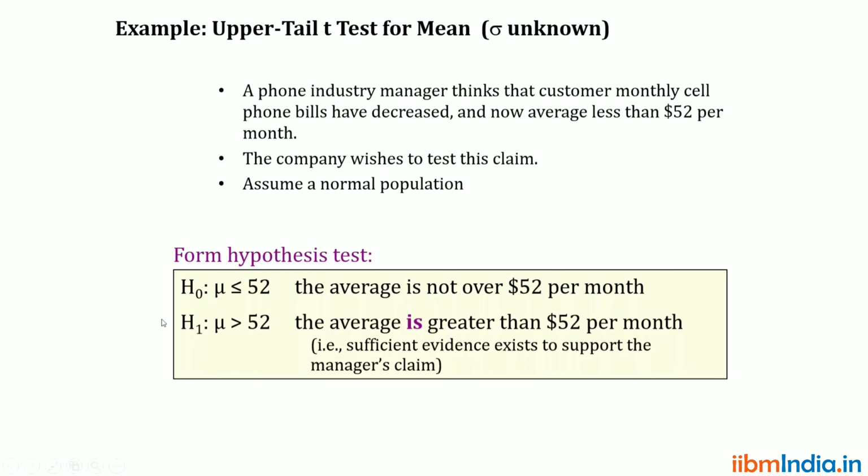The null hypothesis is mu is lesser than or equal to 52. Whereas the alternative hypothesis is mu is greater than 52. Okay, so this is the first step.